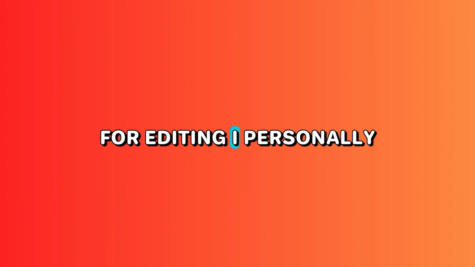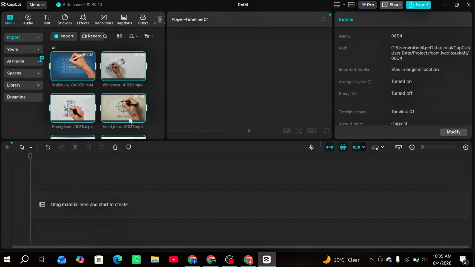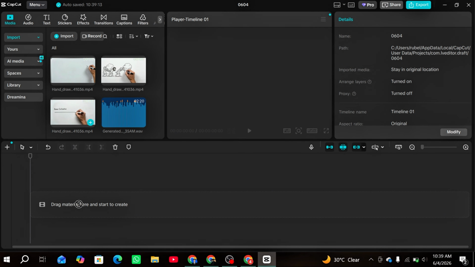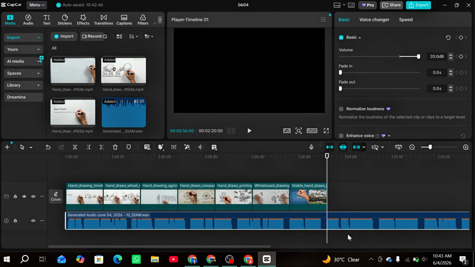For editing, I personally use CapCut, but you can use any software you prefer. Open CapCut and import the video files downloaded from Google Flow. Arrange them on the timeline according to the story sequence. After placing them on the timeline, play the entire video once. If there are any slight distortions or unnecessary parts in any AI-generated frame, trim them out so the flow looks completely professional. Then add the voice we generated earlier and lower its volume a little so the main voice can be heard clearly. That's it.